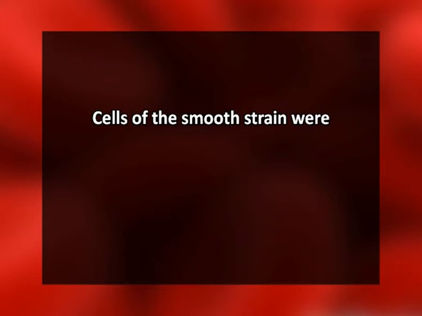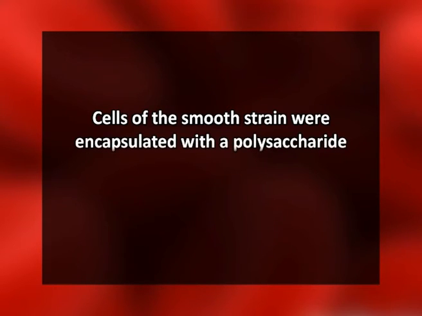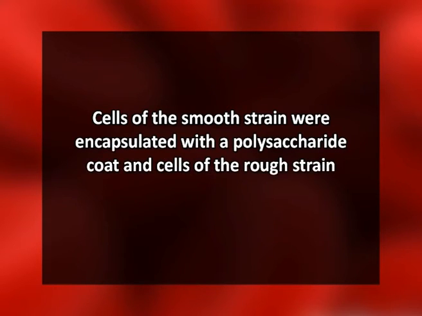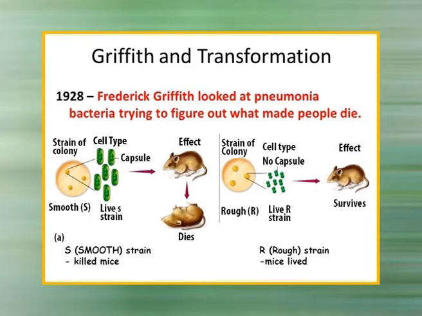One produces smooth colonies, that is S, and other produced rough colonies, that is R. Cells of the smooth strain were encapsulated with a polysaccharide coat and cells of the rough strain were not. These alternative phenotypes, that is S and R, were inherited. Griffith performed 4 sets of experiments.